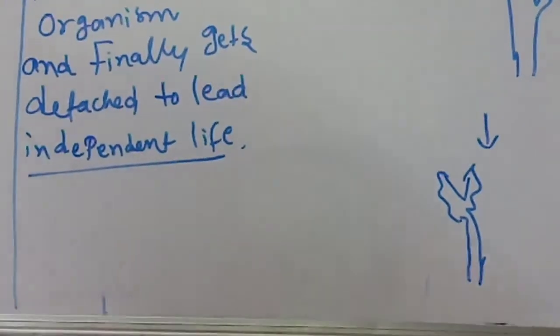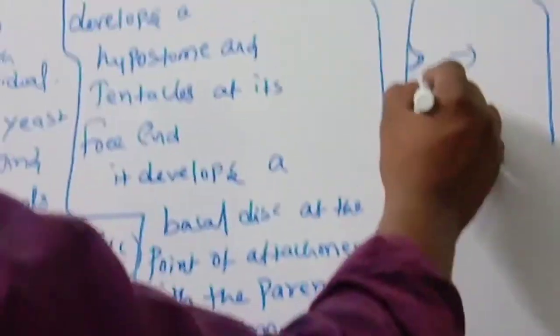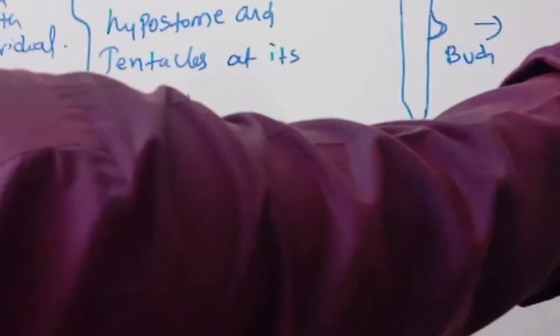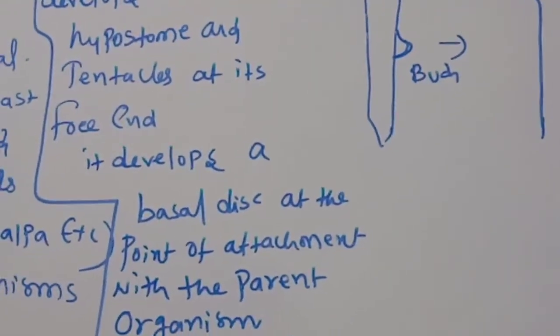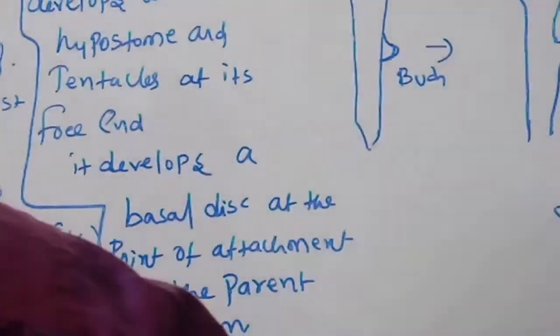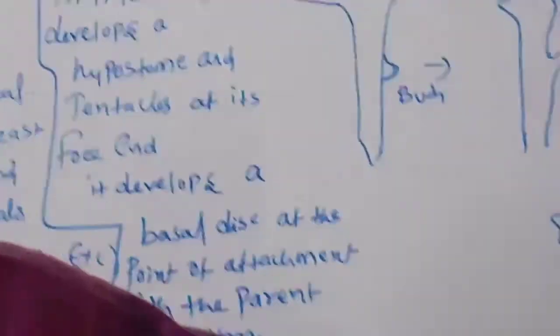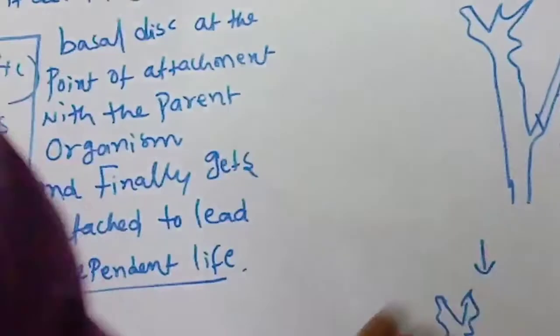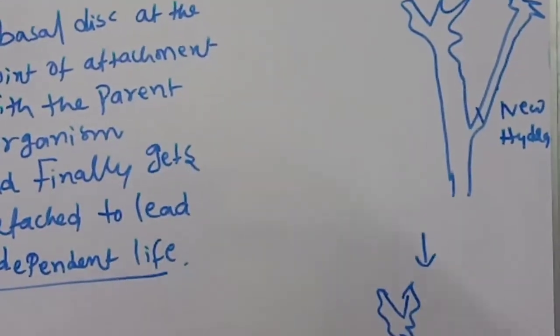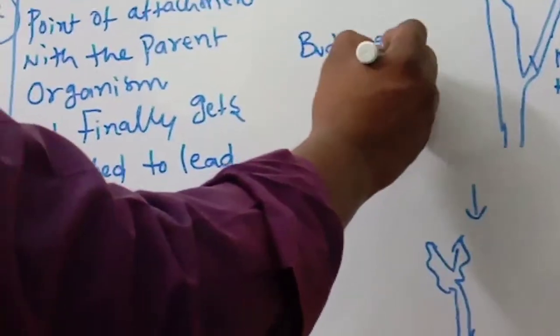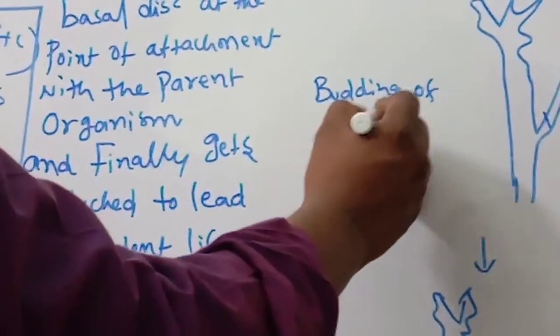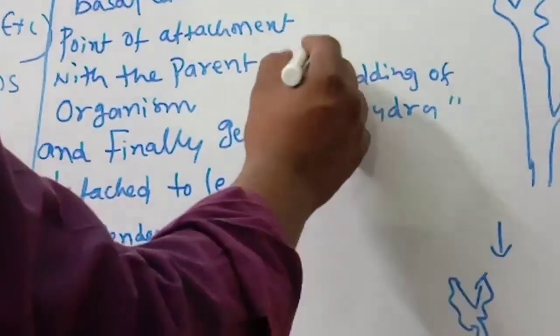Okay, children. So this is a bud. These are tentacles. This is the new hydra. Like this, budding of hydra takes place.